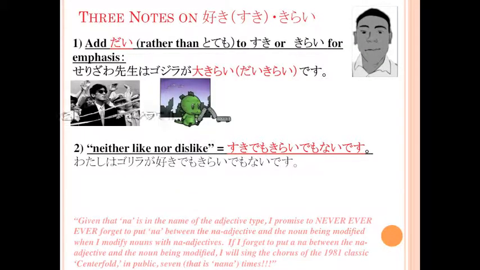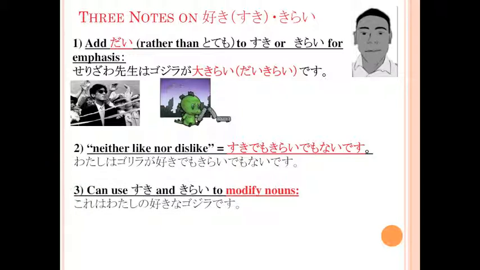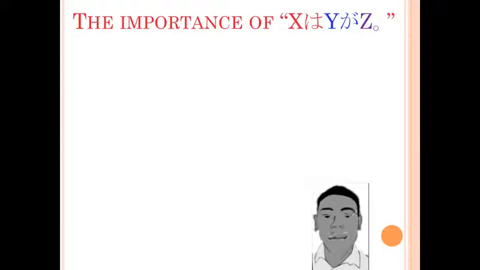Okay, so if you want to use suki and kirai to modify nouns, you can place suki or kirai with a na in front of the noun you would like to modify. So, this is my favorite Godzilla would be, これは私の好きなゴジラです。